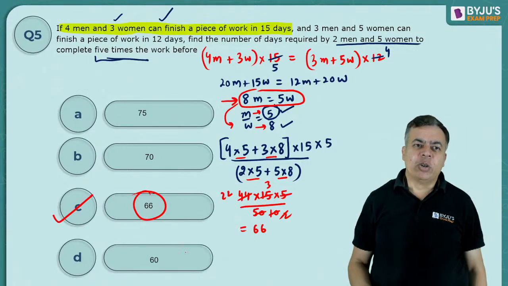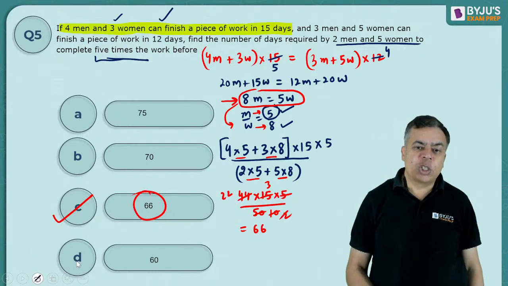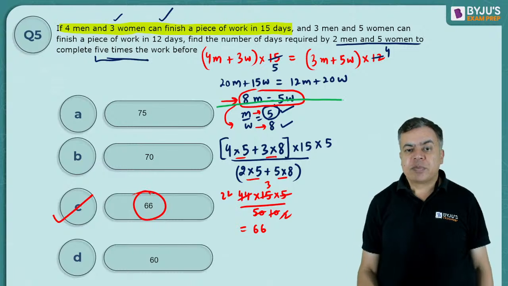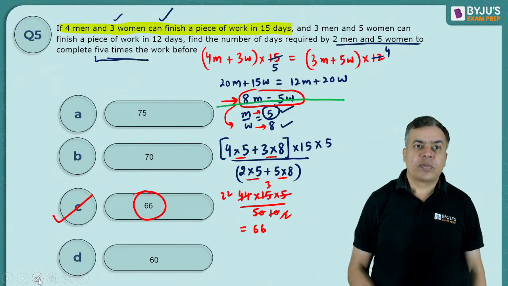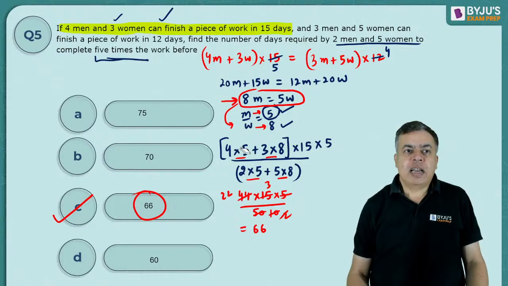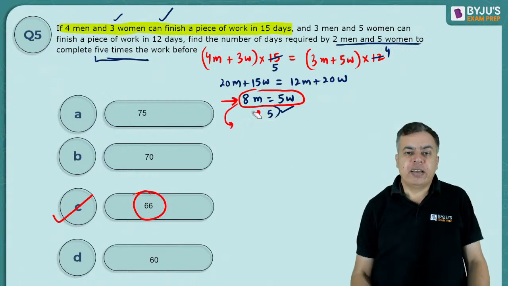The other method also I will tell you, right? The other method is that from this point, I'll tell you one point here. If I remove all this, one more method I will tell you quickly.